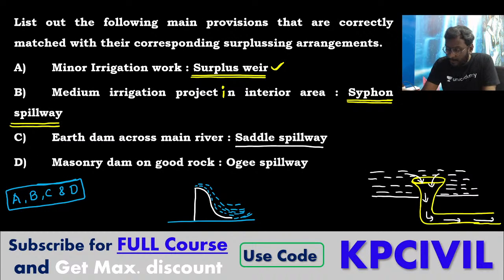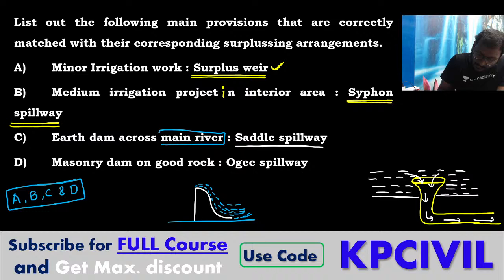A dam is constructed across the main river. During a flood, the excess flow of water, the huge amount of water, should be taken out far away from the main river. To take out that water far away from the main river, a saddle spillway is constructed in cross section, perpendicular to the dam, perpendicular to the main river.